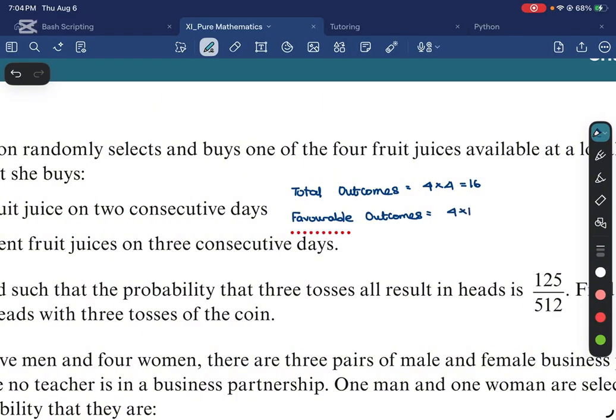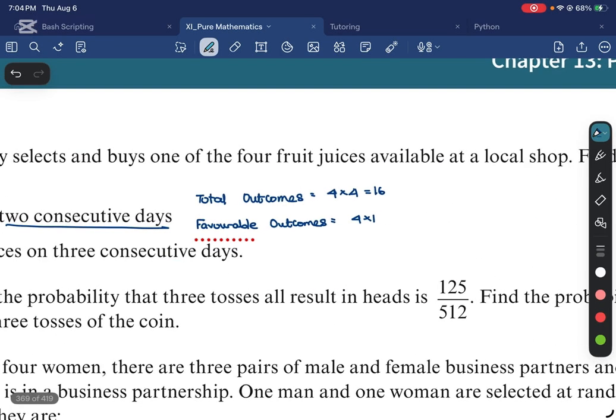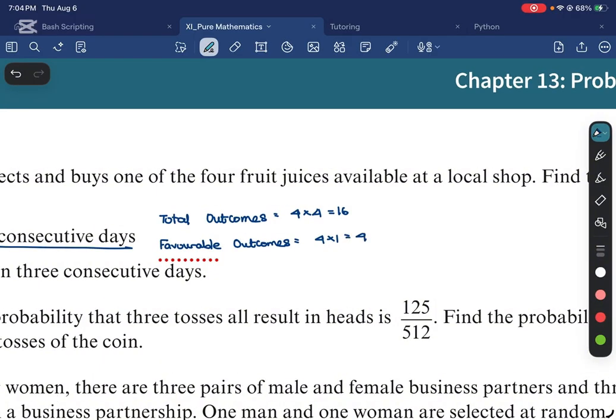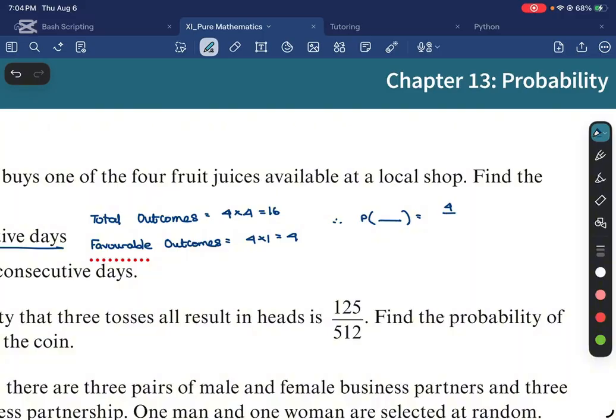On the second day, you have to buy the same one because we are looking for when we buy the same fruit juice on 2 consecutive days, right? So that is just 4. So therefore, the probability of buying the same fruit juice on 2 consecutive days is going to be the favorable outcomes, which is 4 over 16, which is just 1 over 4.